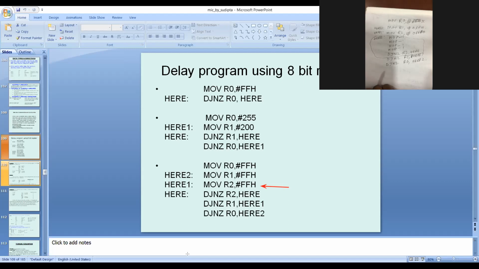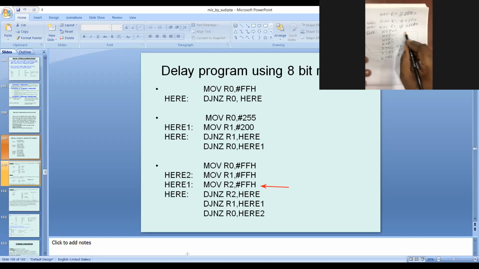Yes, sir. Is it clear? So for this total loop, what is the value of R2? 0FFH, meaning 255.